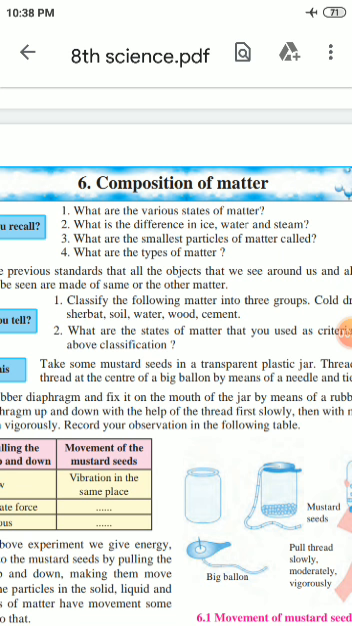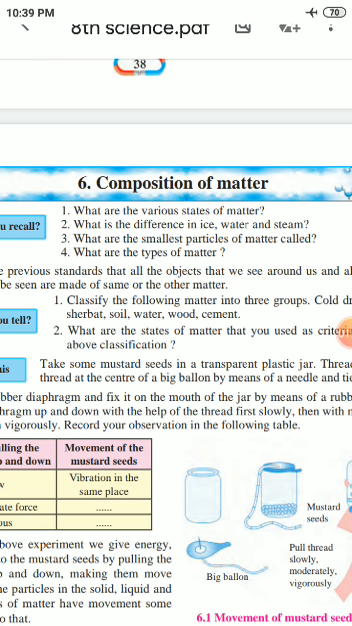Now second question is, what is the difference between ice, water, and steam? Answer: ice is in a solid state, water is in a liquid state, and steam is in a gas state. Then, third question: what is the smallest particle of matter called? Answer: the smallest particle of matter is called an atom.